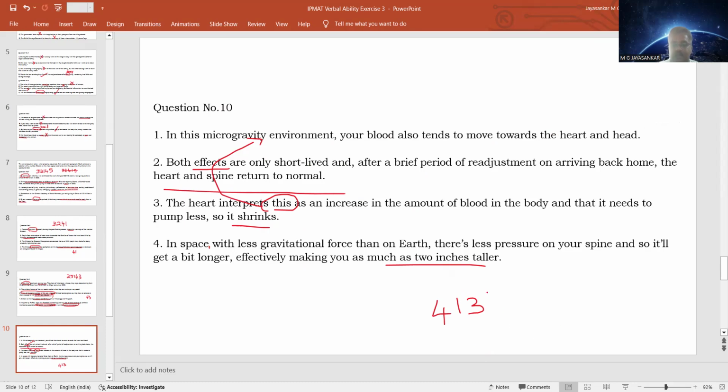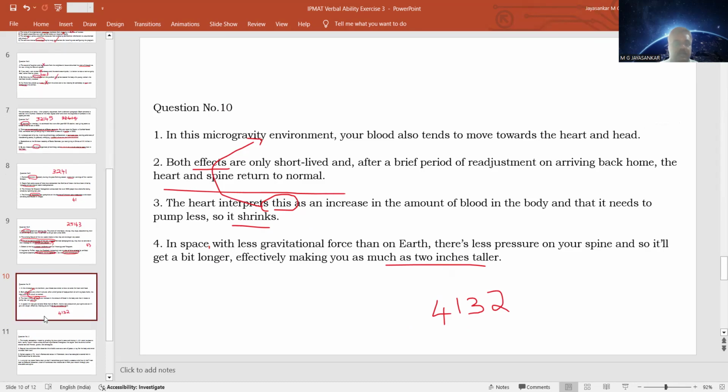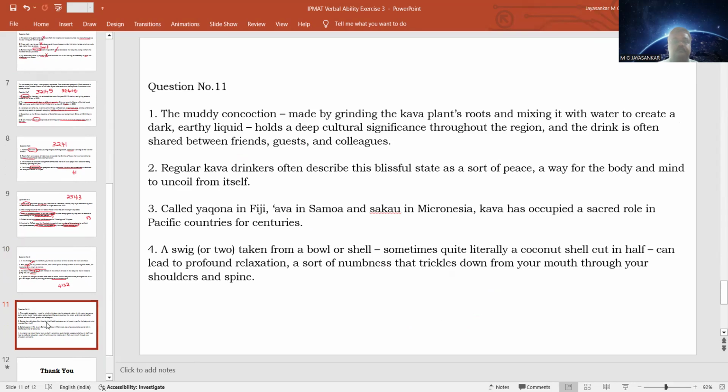So this is the last sentence. Once the travelers come back home to Earth, both the heart and the spine readjust according to the demands of the body on Earth. So 4132 is the very easy sequence that you can find from this parajumble. So not a problem here.